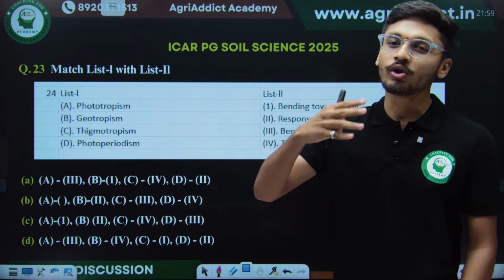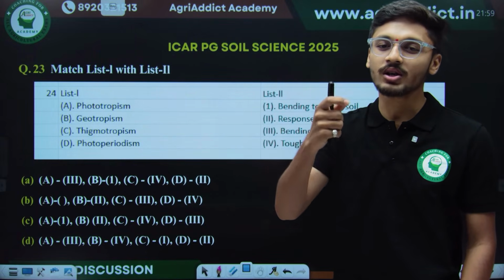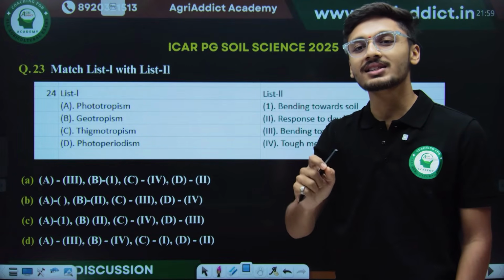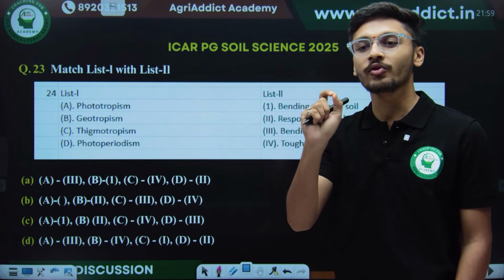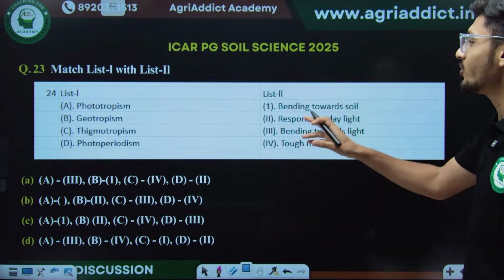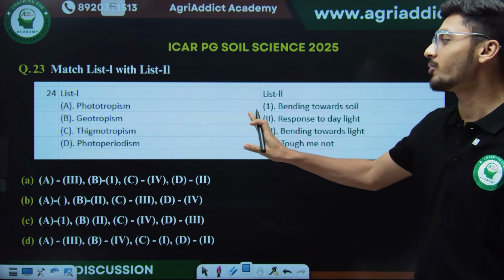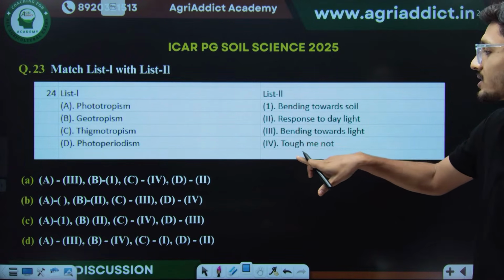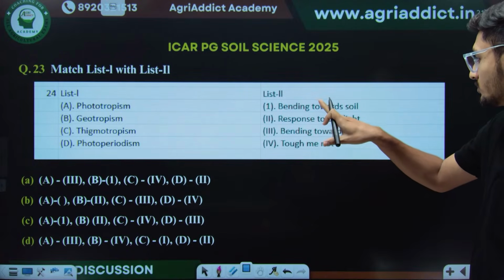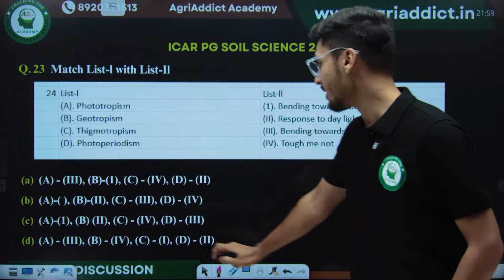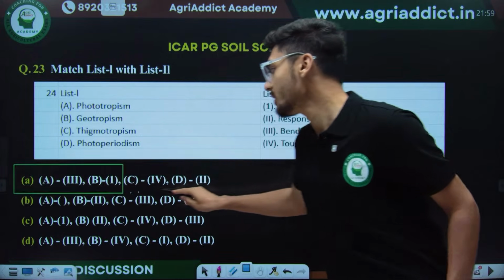We have covered 4 more objectives from one question on general agriculture. You are supposed to visit those 7 lectures. It will be very helpful for each one of you. So let's understand what is phototropism, geotropism, thigmotropism and photoperiodism. Most of you are saying that the correct answer for this is option A. Yes, the correct answer for this will be option A.